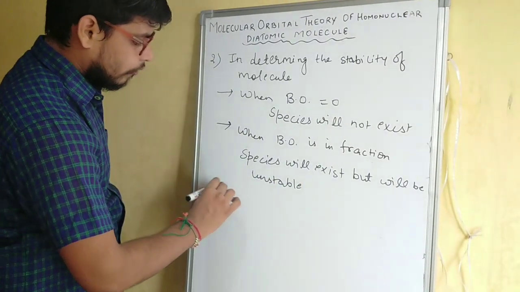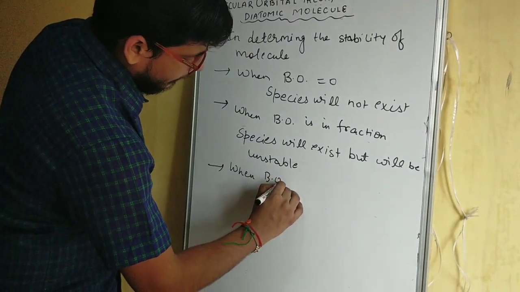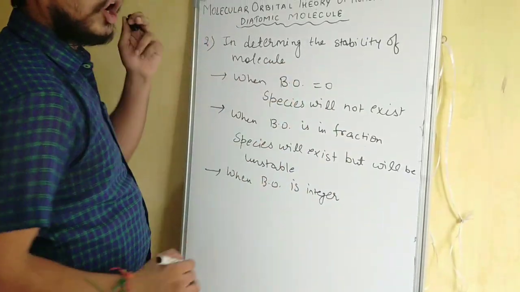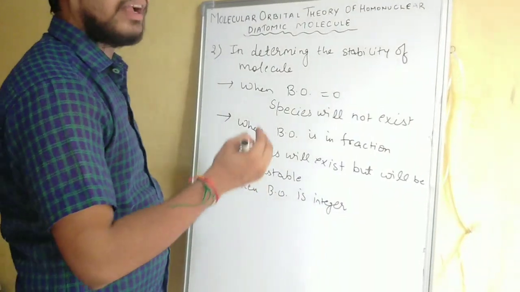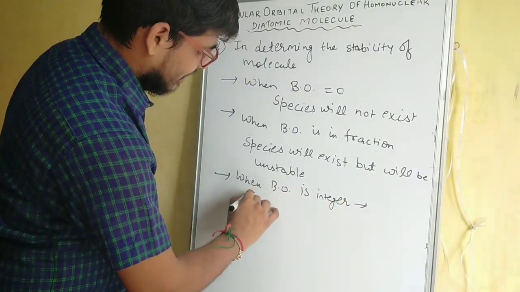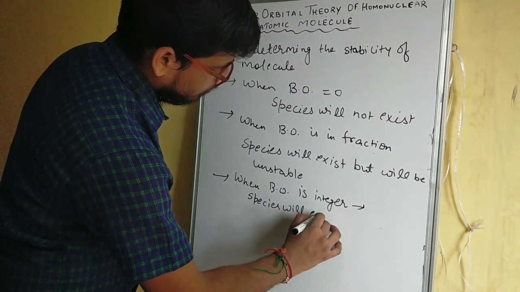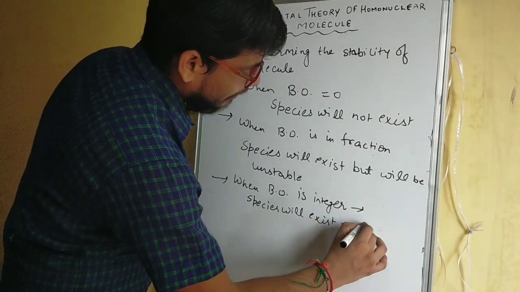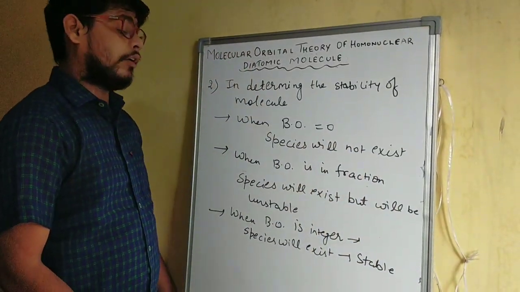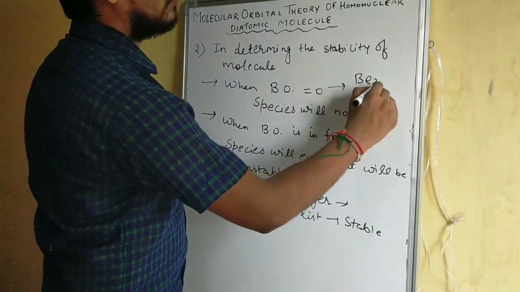And also whenever the bond order is an integer, or a whole number, in this condition the species will exist as well as be stable. We can also take examples of these kinds of species, like the Be2 molecule.